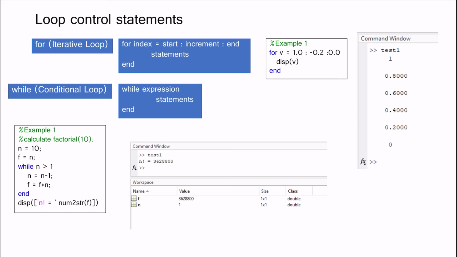Here you can see at the end of the while loop, the value of n becomes 1 and it will show the result. When the value of n is equal to or smaller than 1, it exits the loop and runs this statement that gives us n factorial.